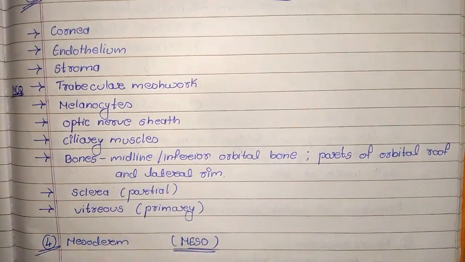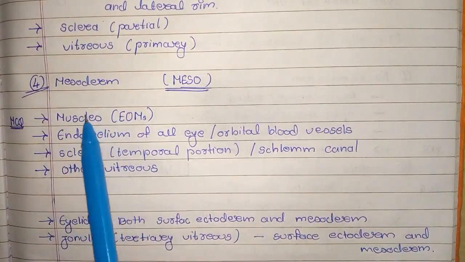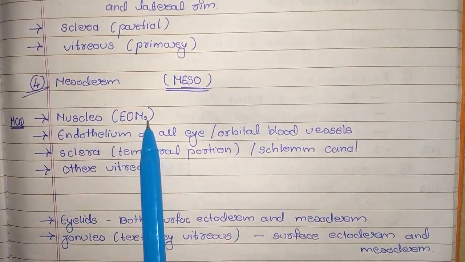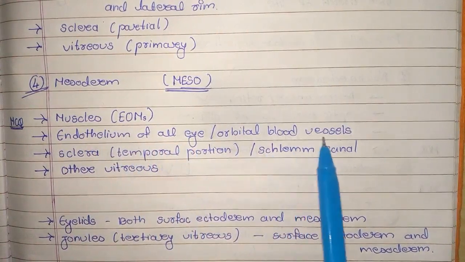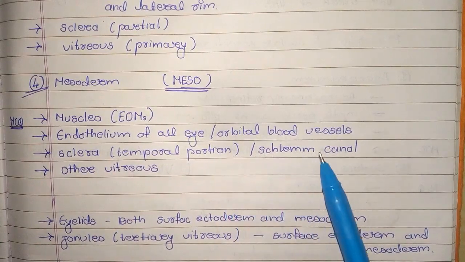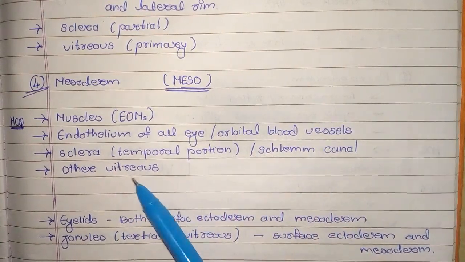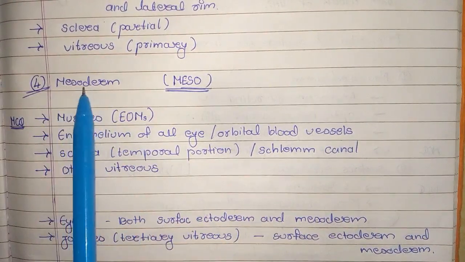Now the fourth, we are going to see the mesoderm. Mesoderm is the primordia of muscle, which is extraocular muscles, endothelium of all eye, orbital blood vessels, sclera temporal portion, and other orbital structures. So how to remember this point? You have to remember only the term MESO.